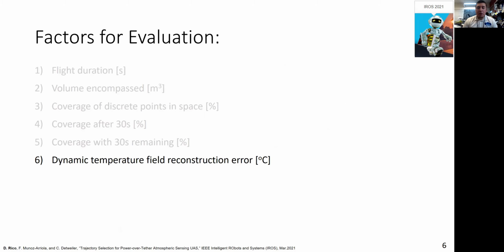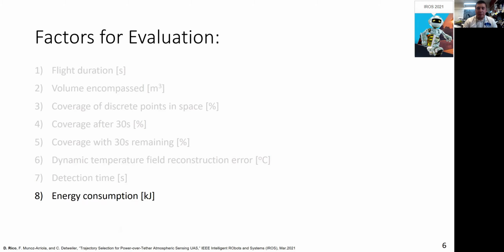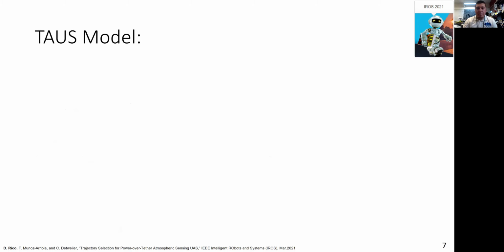Dynamic temperature field reconstruction error, which is the RMS error between the TOS simulation's ability to reconstruct the dynamic input temperature field. Detection time in seconds, which is the time it takes for any given trajectory to determine it is sampling a changing or dynamic temperature field. This factor helps determine which trajectories detect temperature field changes quickest. Energy consumption in kilojoules, and accumulated data in packets.